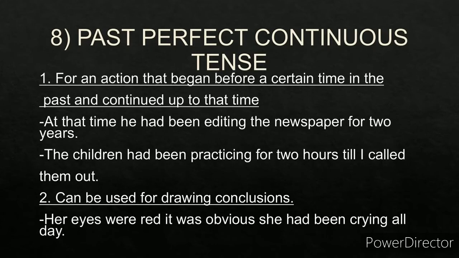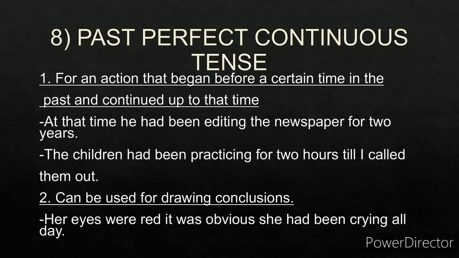Past perfect continuous. Combination of perfect plus continuous. So you have to include the word been, and perfect means had. So had plus continuous means ing. Had plus been plus ing. It is used for an action that began before a certain time in the past and continued up to that time.